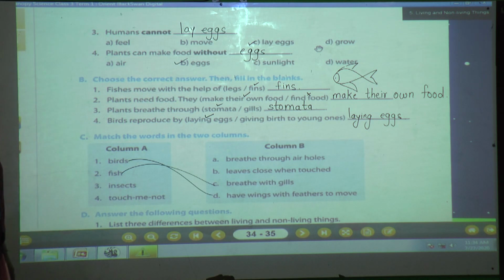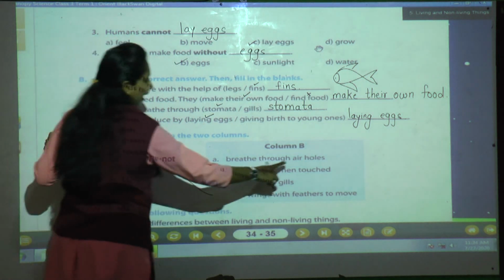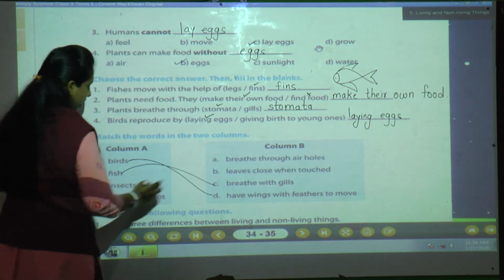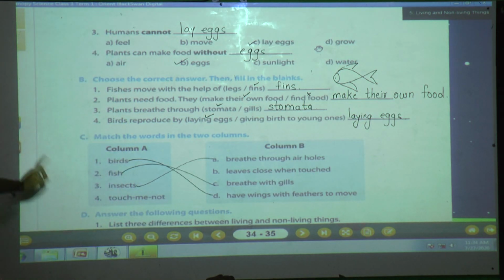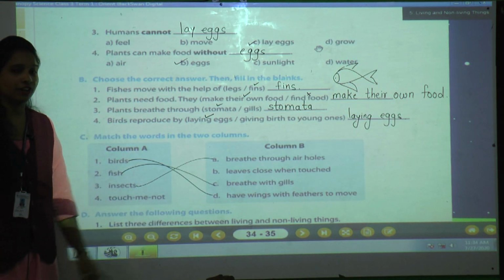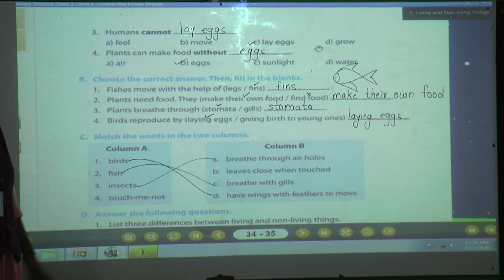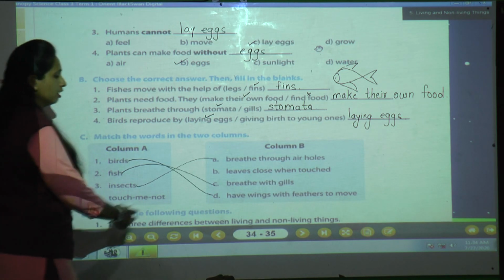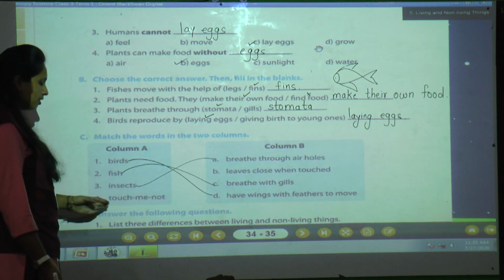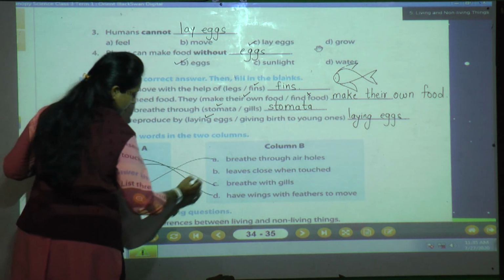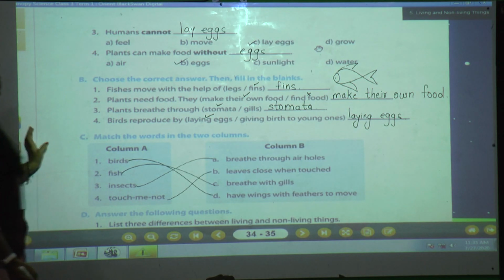We have studied that all insects breathe through their air holes. So option A is correct. So match to option A. And the last one is touch me not. Yes, this is one type of plant. So leaves close when touched. Who will close? Touch me not plant. So the correct answer is B.